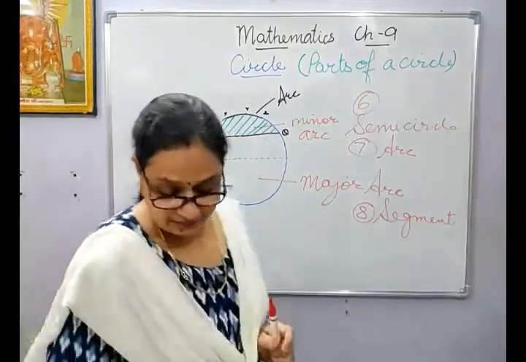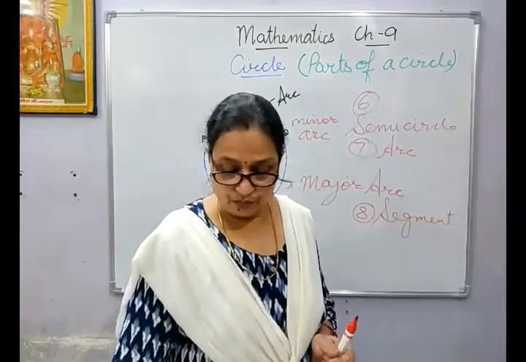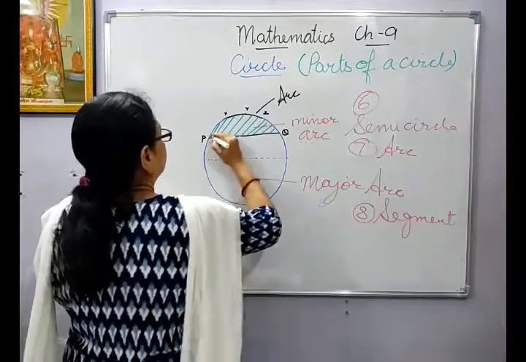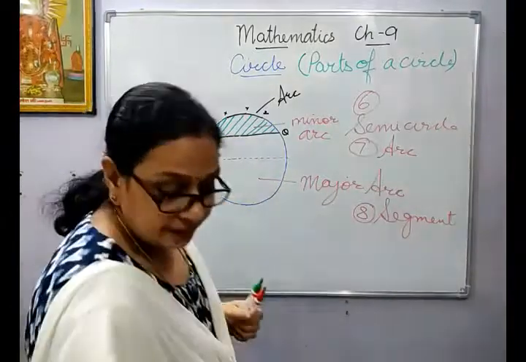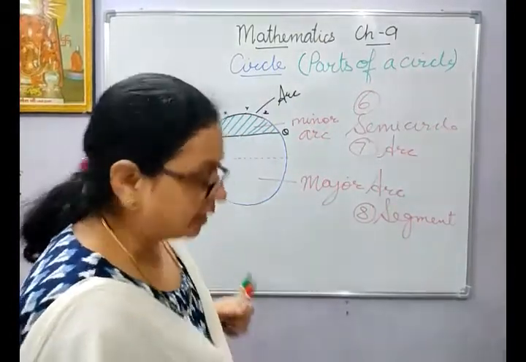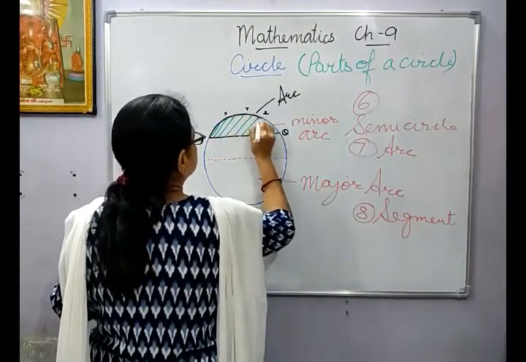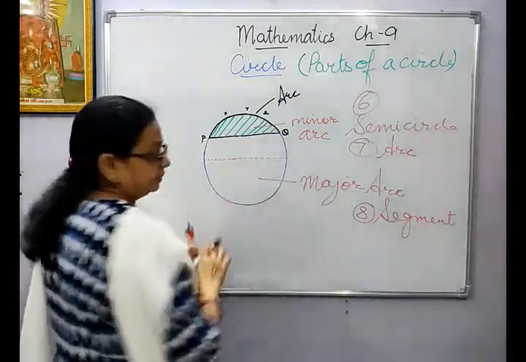So it is written: the region enclosed by an arc and its corresponding chord. Here we take the arc like this, PQ. Earlier I described it as XYZ.